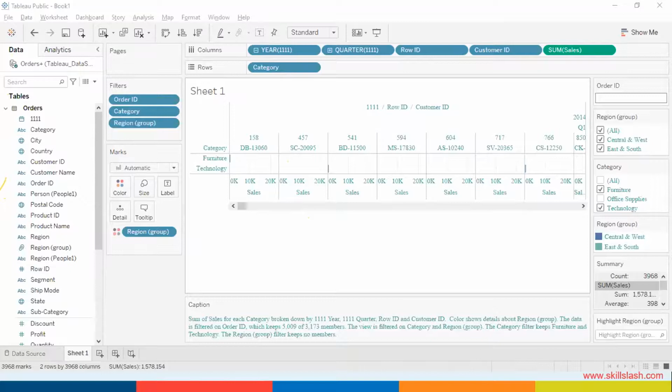Okay, what is the difference between Python and Tableau? Python is a language, Tableau is a tool, right? Python is extremely good. It also helps you to do machine learning and other things, but Tableau is a tool.